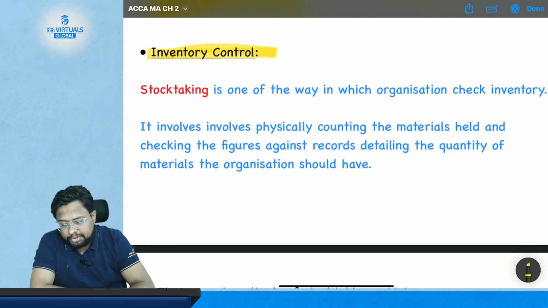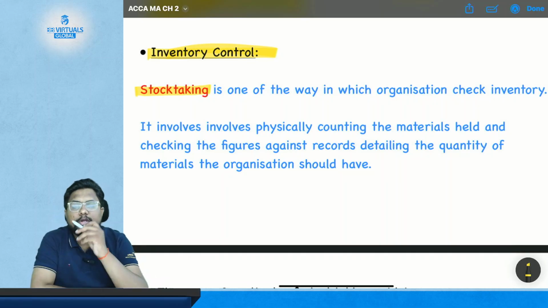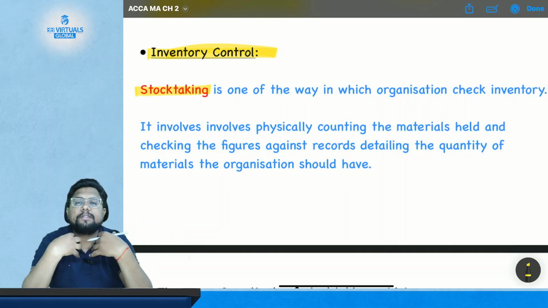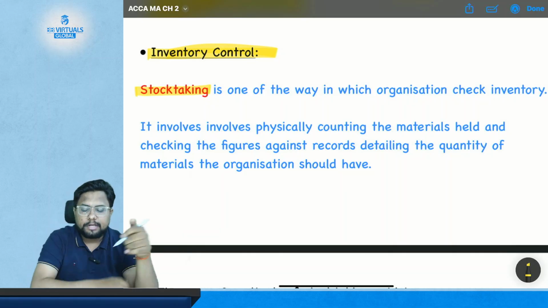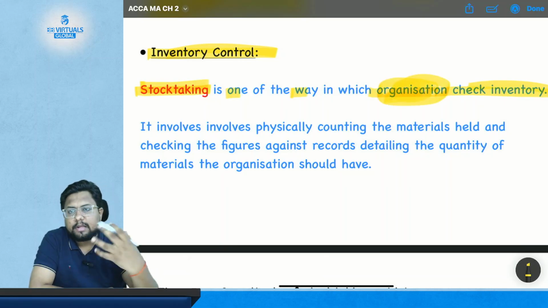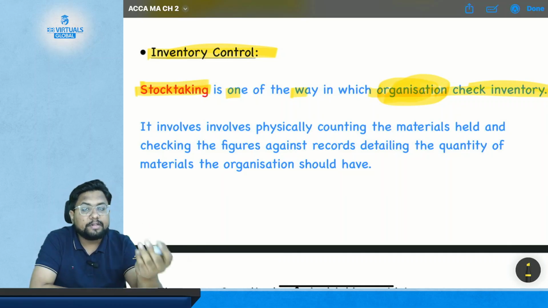So stock taking. What is the word stock taking? You are not taking the stock, you are just counting the stock. Stock taking is not taking the stock, it is just counting the stock. Stock taking is one of the ways in which an organization checks the inventory. When I talk about organization, organization means any business, any company, any person.